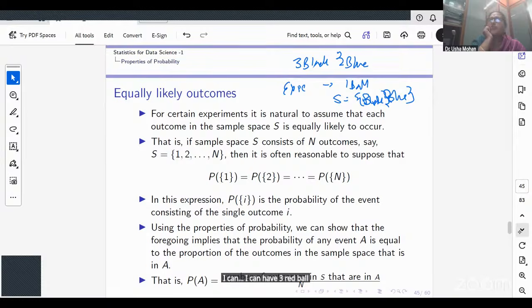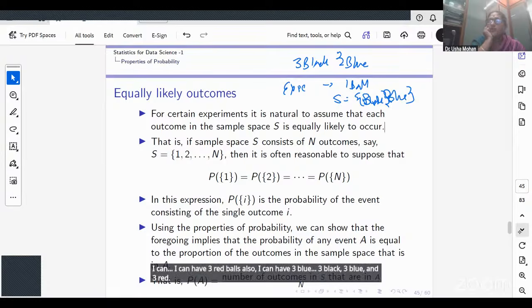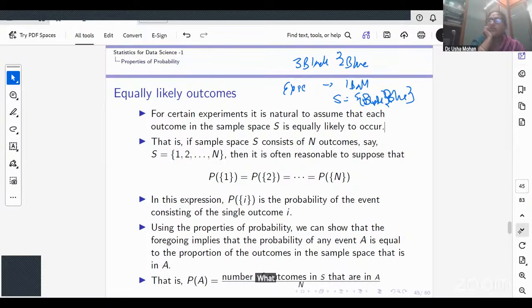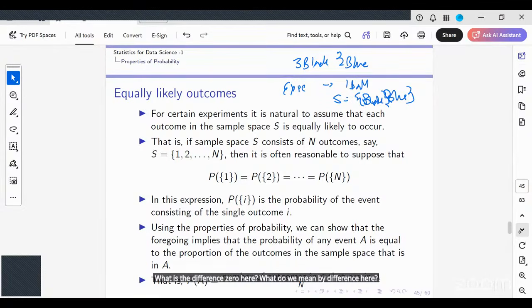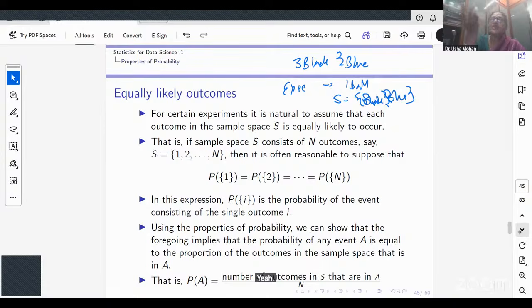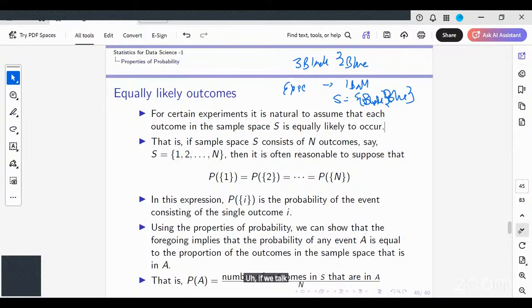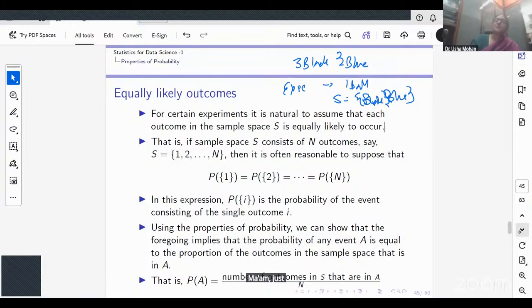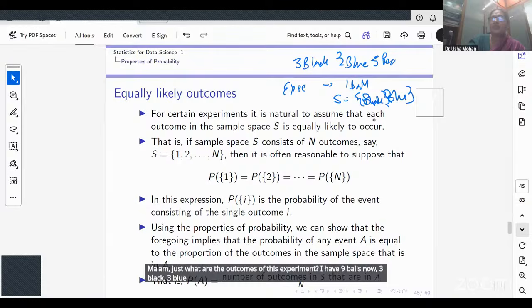I have 3 black, 3 blue, and 3 red balls, and I'm picking up one ball. What do I mean by difference here? For equally likely outcomes, what are the outcomes of this experiment? I have 9 balls now: 3 black, 3 blue, and 3 red, and I'm picking up one ball.